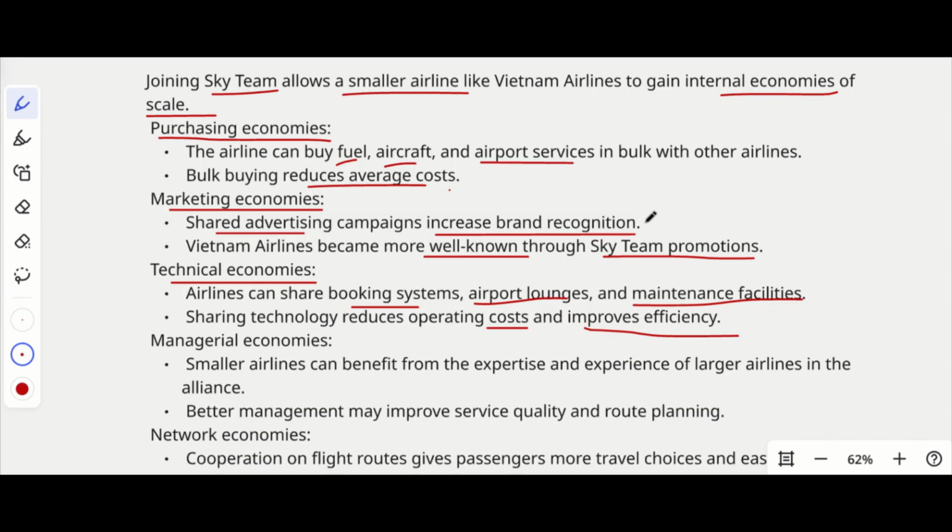Then marketing. They will advertise along with SkyTeam, so that they don't have to bear the individual advertising cost. Instead, they only have to pay a share of it, which makes them more profitable. Then the technical economies: whatever assistance they need, the cost will be shared. So no one has to bear all the cost.